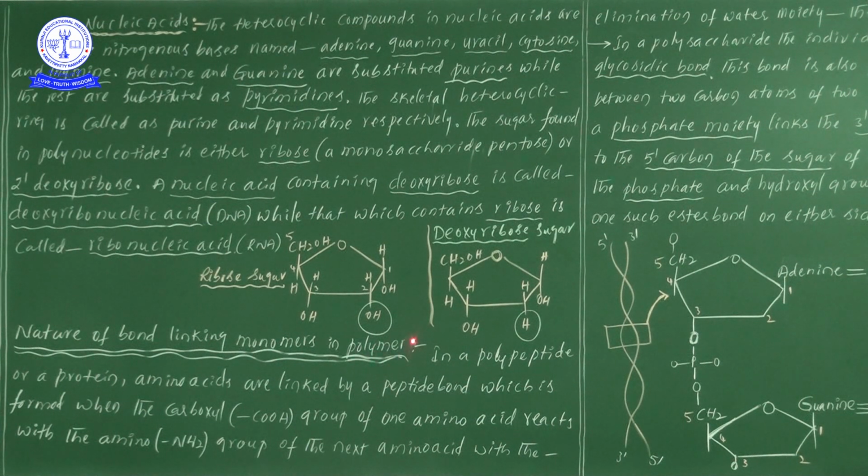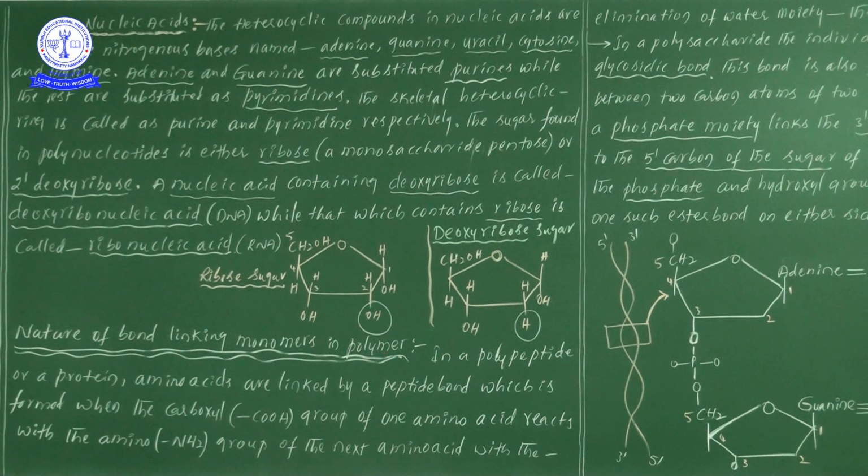If you take polymers, polymer means there are so many components. Poly means many, many components are linked together. So now what are the main components that are linked together? All together they form one polymer.